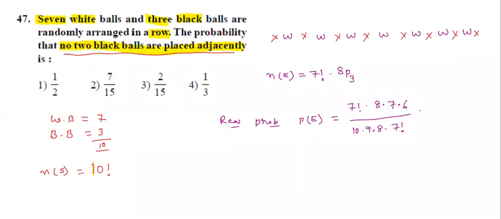Product of 10 natural numbers is 10 factorial. So I have written here 10, 9, 8. Remaining product of 7 natural numbers, that I have written as 7 factorial.